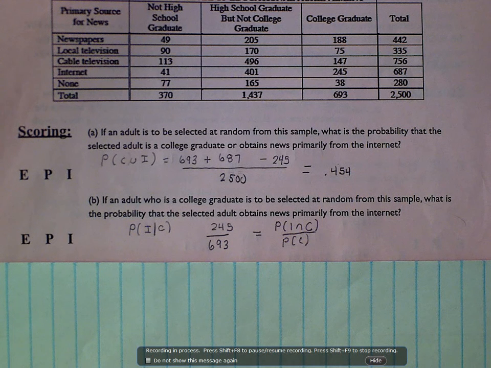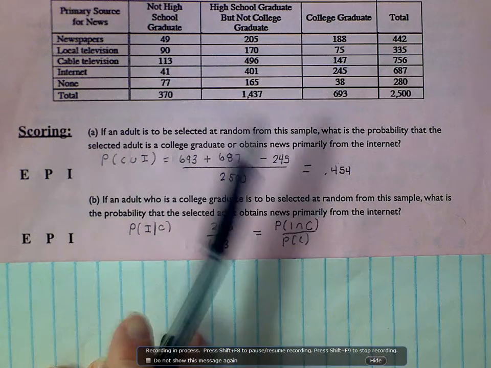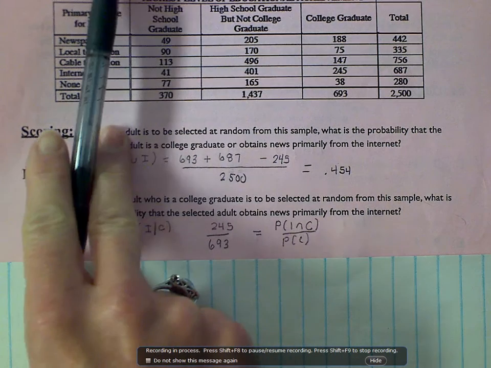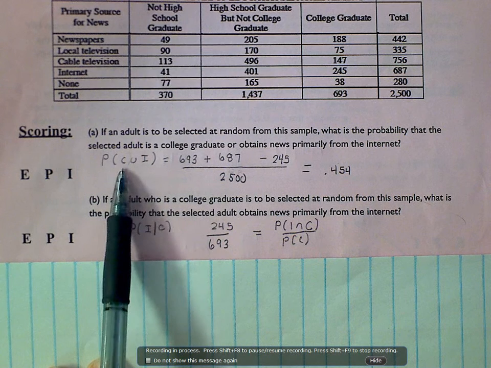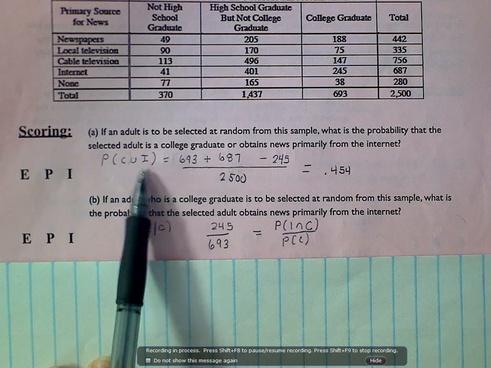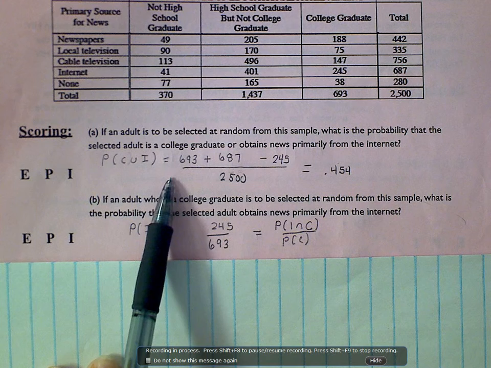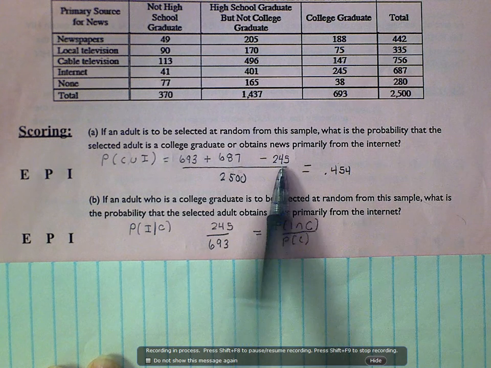Okay, so in our Frappy packet, we have done this problem. This is the 2010 question, right? We found the probability that a person is a college graduate or uses the internet as their primary source. We found that to be 0.454.